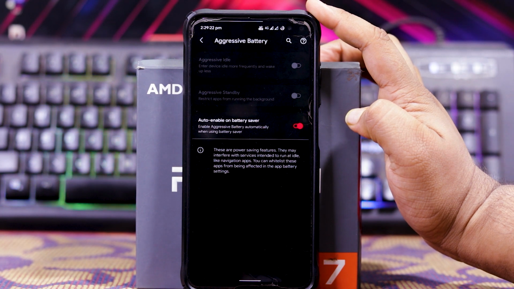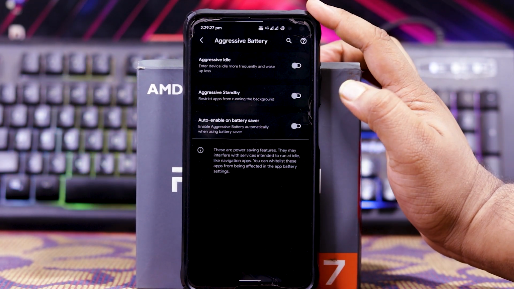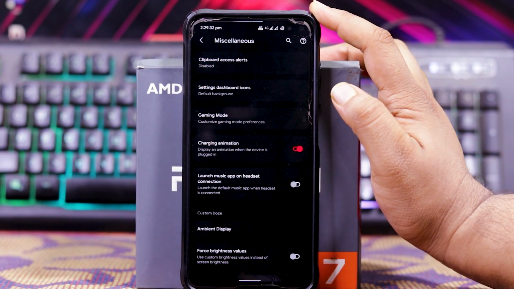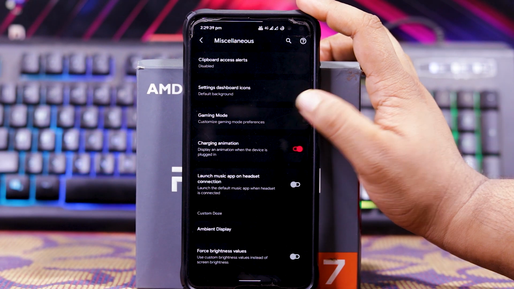Then you get sensor blocker package, aggressive battery. In this you get auto enable or auto saver. And in this you get aggressive idle and aggressive standby. In miscellaneous, you get clipboard access alert. Then you get setting dashboard icons, gaming mode.